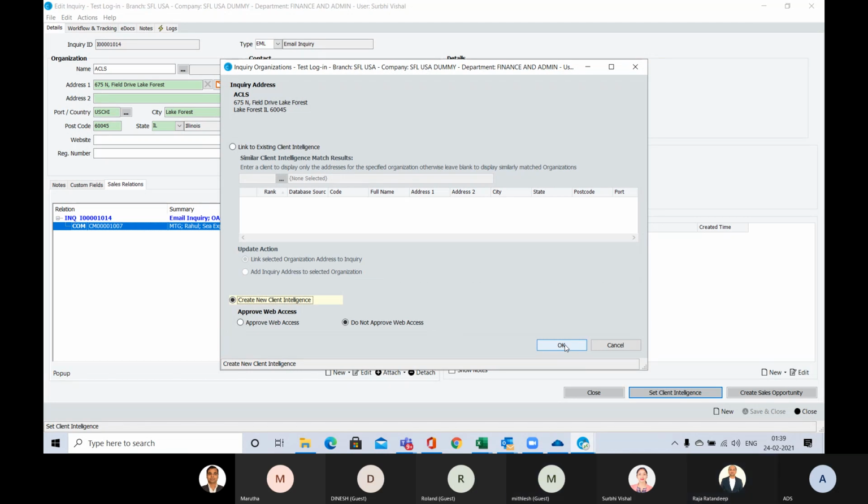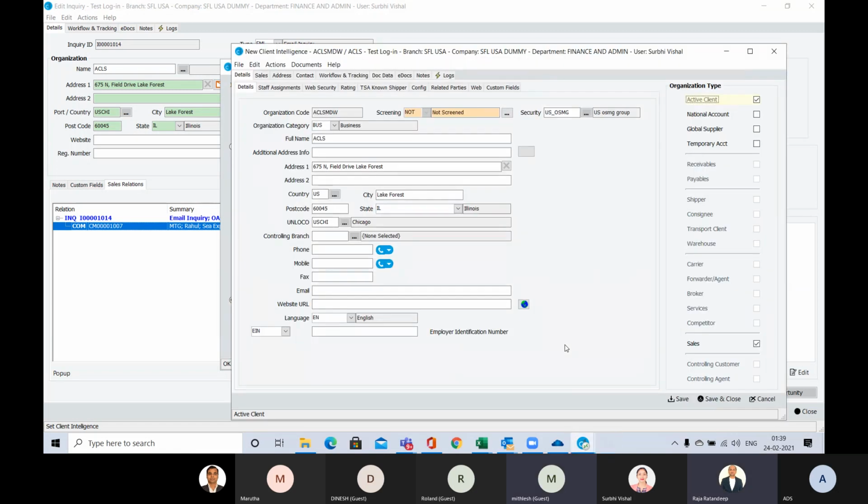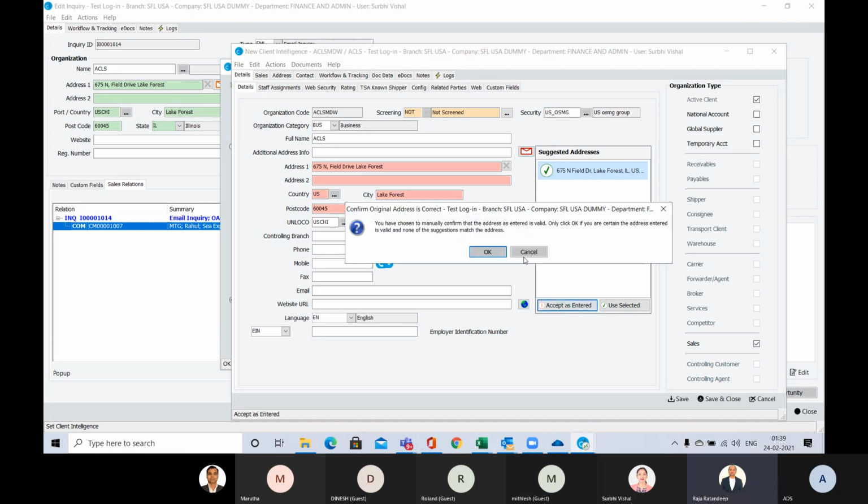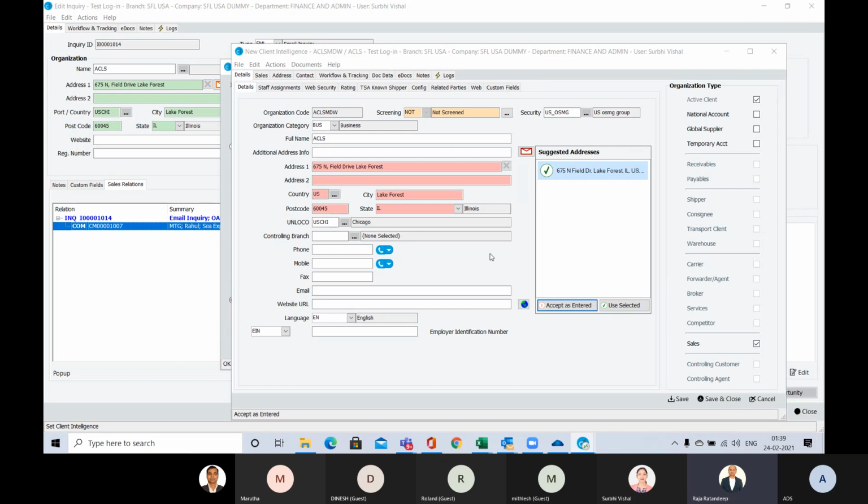So, see here. Now you can see the denied party screening over here. Not screened yet. Now the company is getting registered. The code has got generated. So then you have to click on the screening and then you can screen the customer.